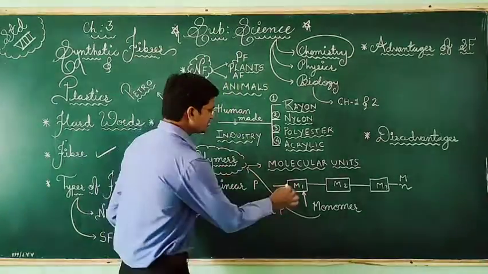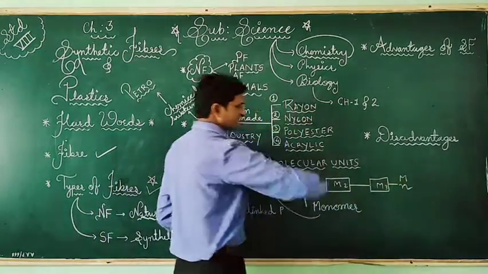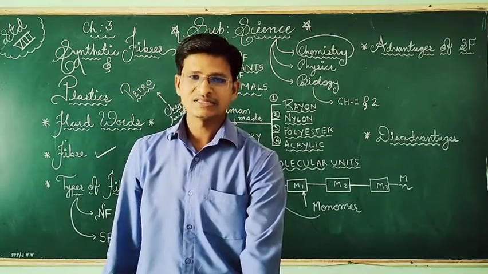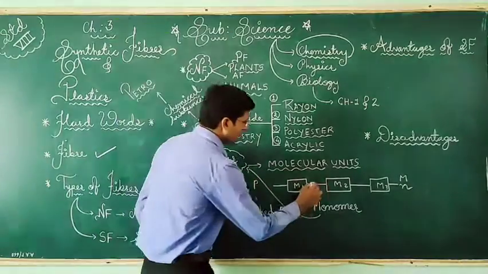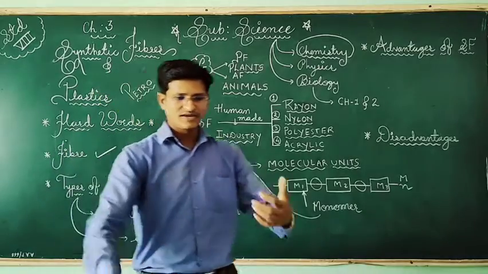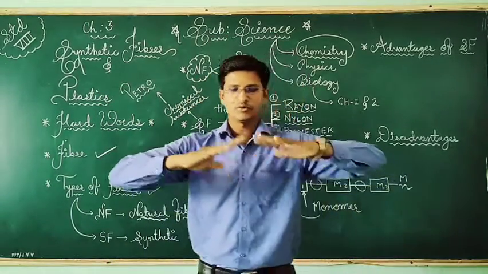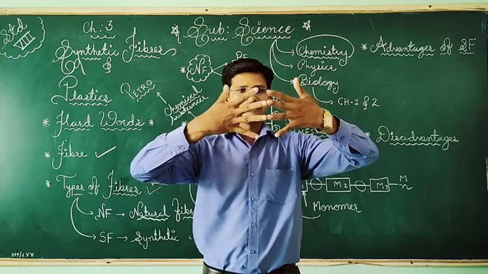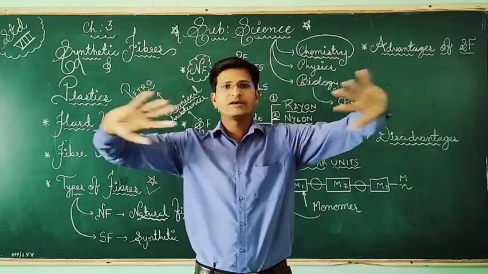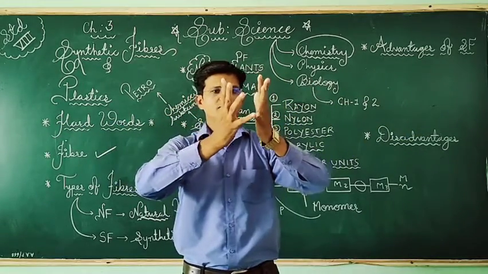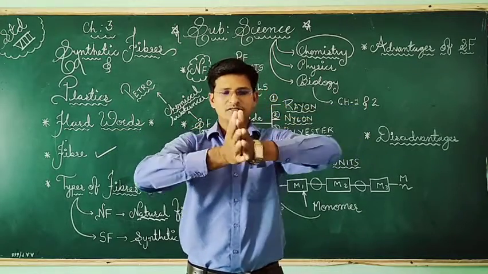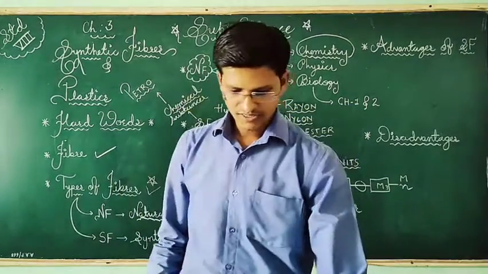So all the monomers are joined together. They make a large chain, and that we call a polymer, and they are joined with the help of bonds. This is a bond. If I want to make a polymer, these are the four fingers, and I will join like this. Like this it will make a big chain. So all the monomers, bond number 1, 2, 3, 4. All are joined with the help of bonds. So that we call a polymer.